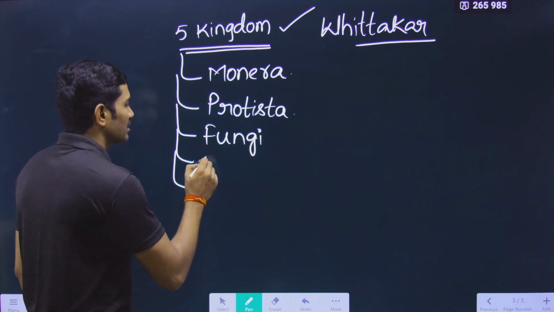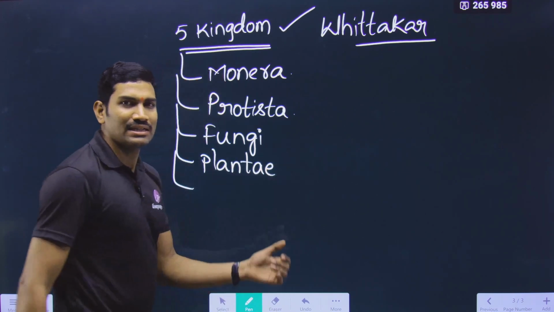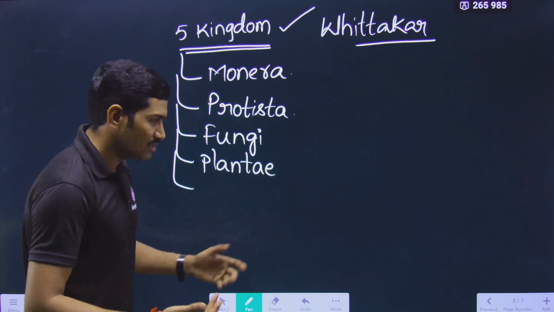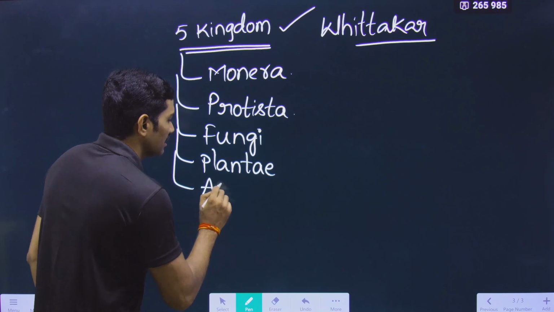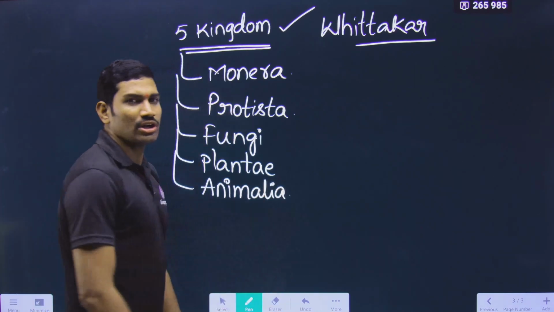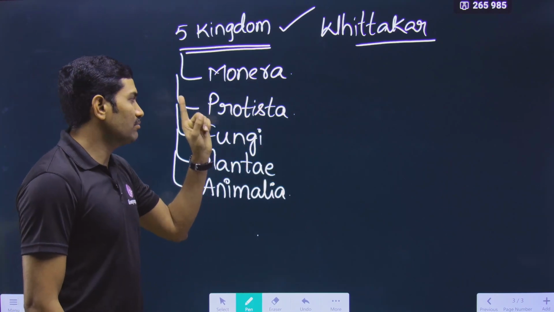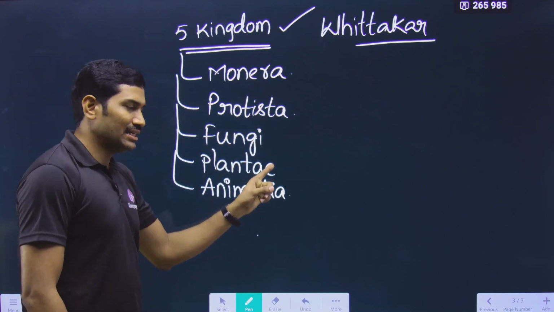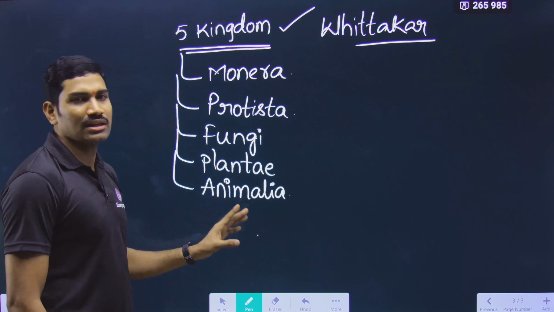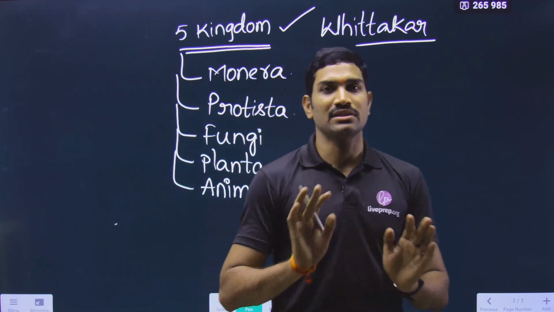Next one is kingdom Plantae, you can also write it as plants. Next one is Animalia, you can also write this as animals. So in this way, kingdom Monera, kingdom Protista, kingdom Fungi, then kingdom Plantae, and the last one is kingdom Animalia. In this way, a total of 5 kingdoms are present.